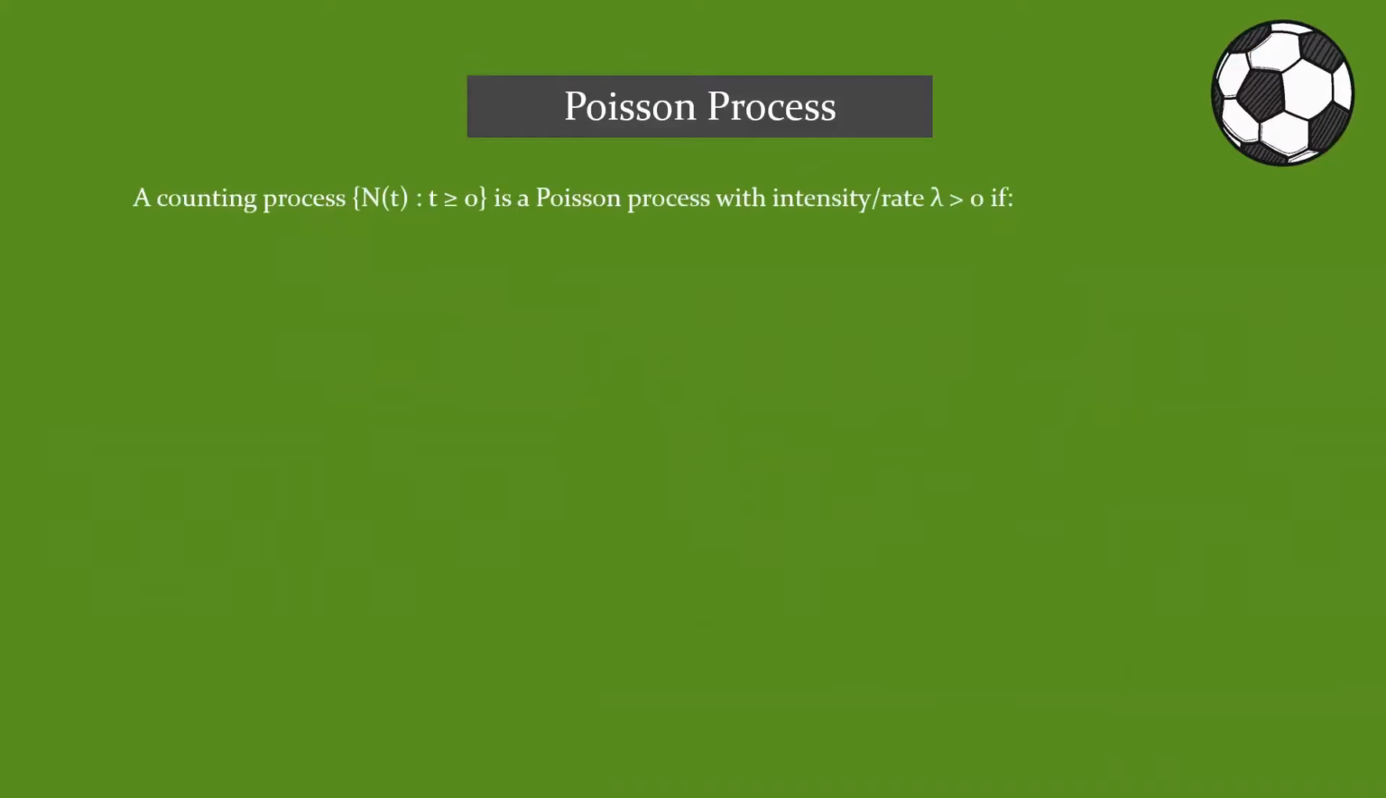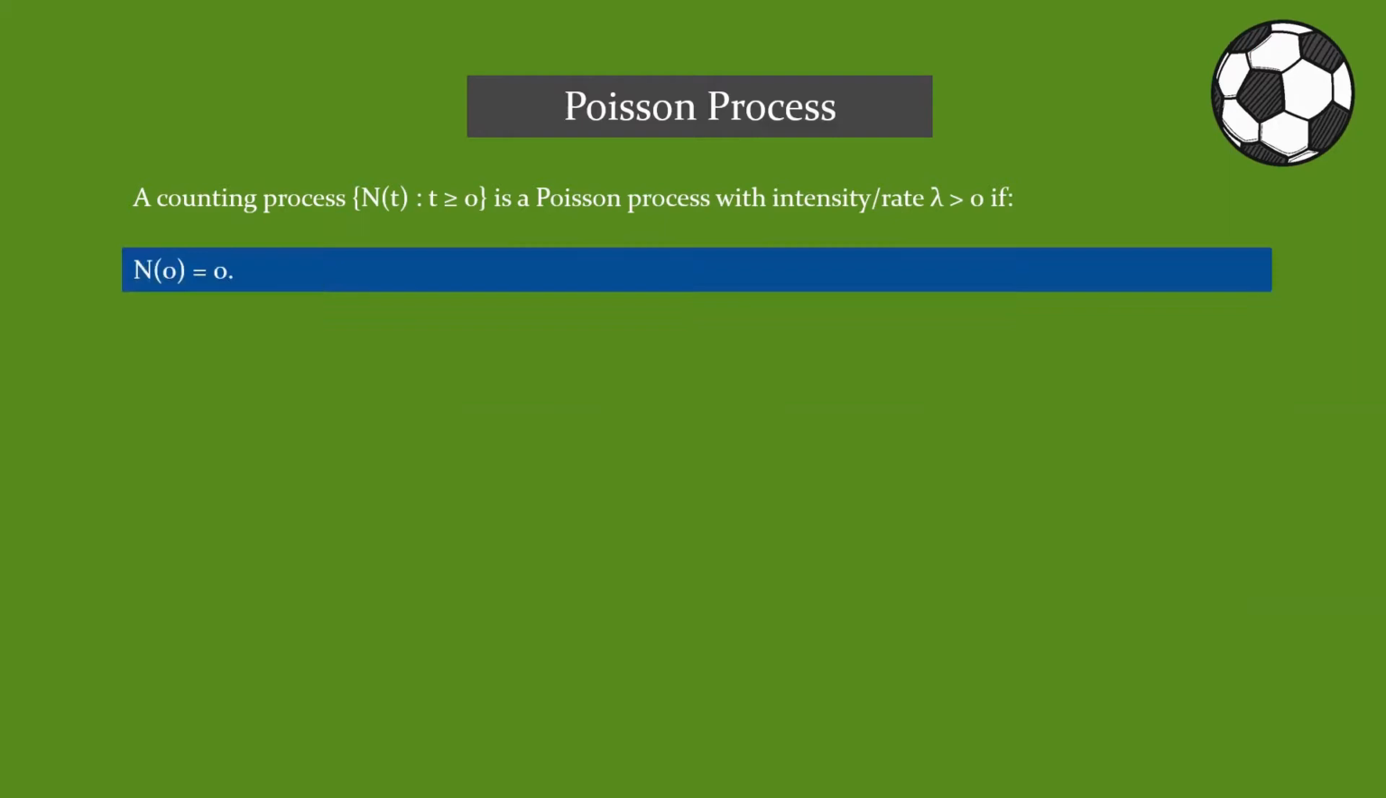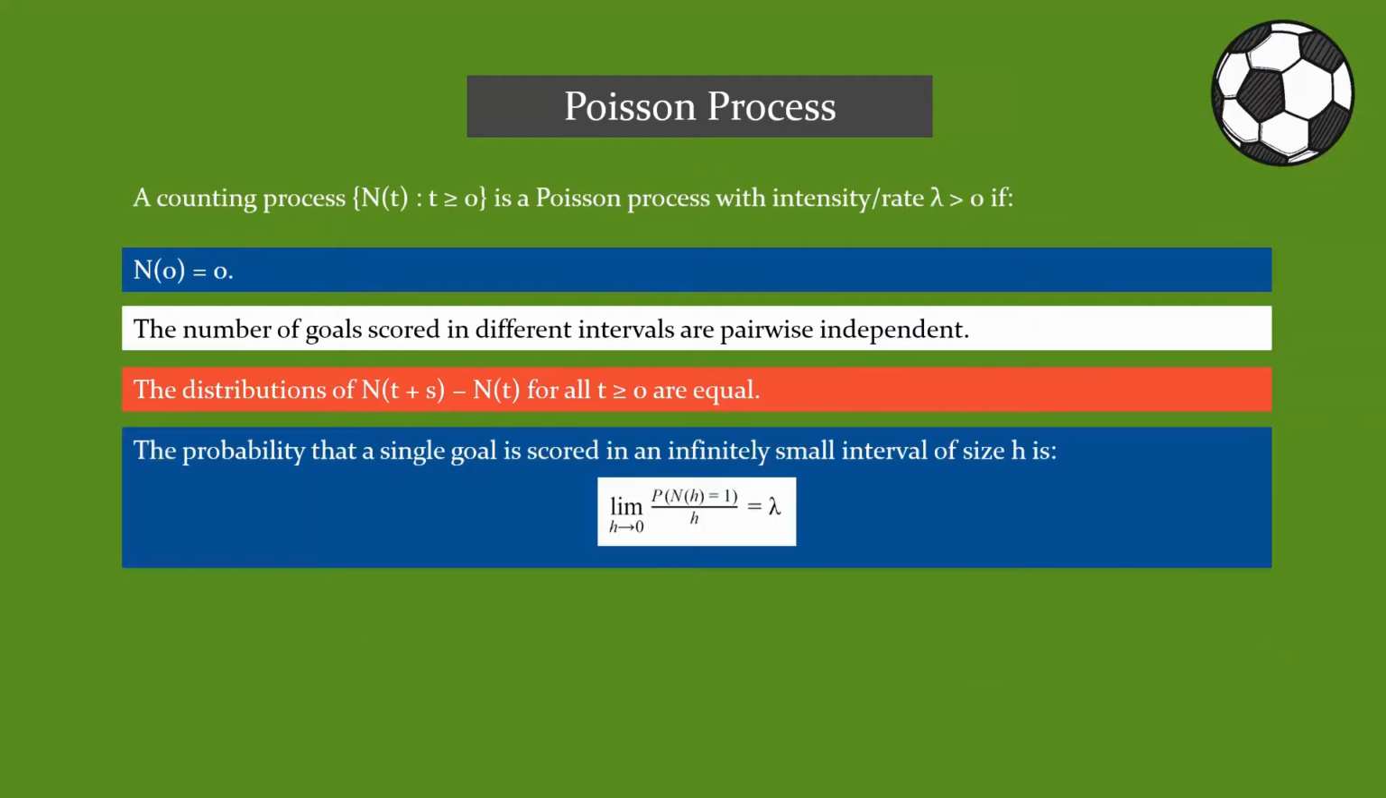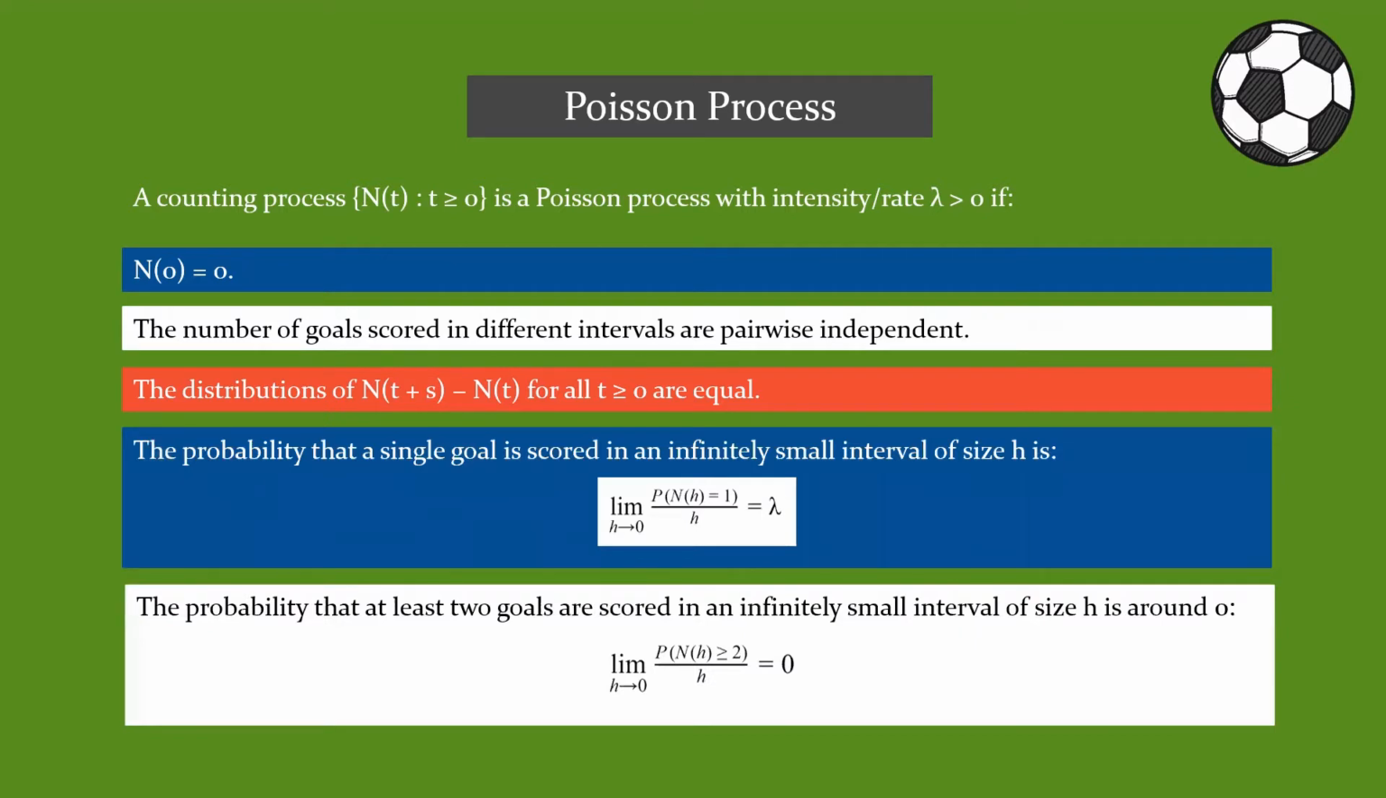A counting process is a Poisson process with intensity or rate of lambda larger than 0 if N_0 equals 0. The number of goals scored in different intervals are pairwise independent. The distributions of N_{t+s} minus N_t for all t equal or larger than 0 are equal. The probability that a single goal is scored in an infinitely small interval of size h is this, and the probability that at least 2 goals are scored in an infinitely small interval of size h is around 0.